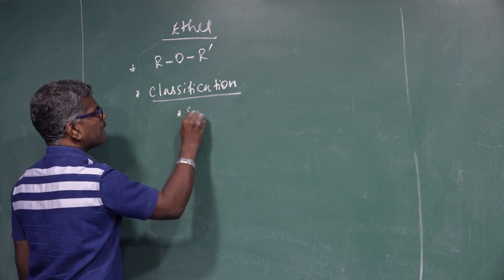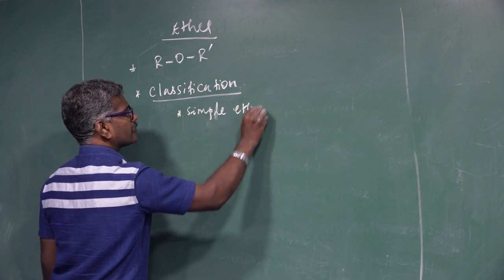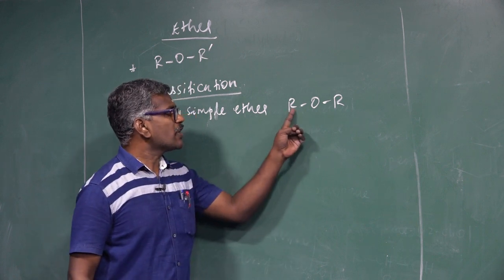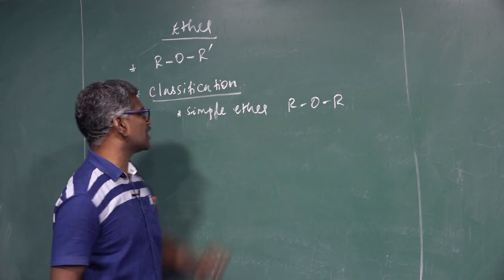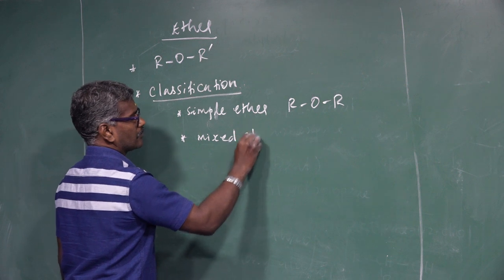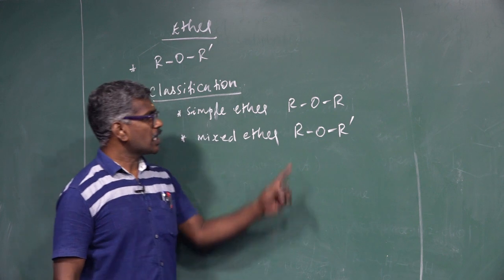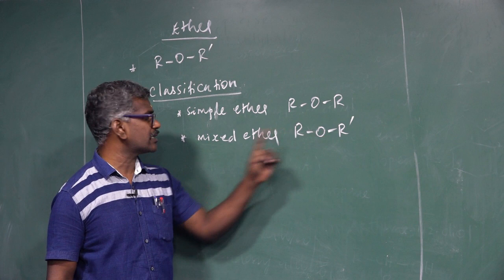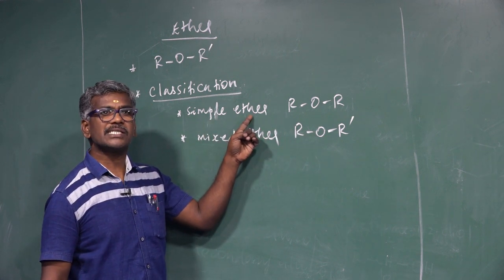First one, simple ether, R-O-R'. If the two alkyl groups attached to the oxygen atom are the same, this is known as simple ether. If the two alkyl groups attached to the oxygen atom are different, this is called mixed ether. Mixed ether, another name unsymmetrical ether. Simple ether, another name symmetrical ether.